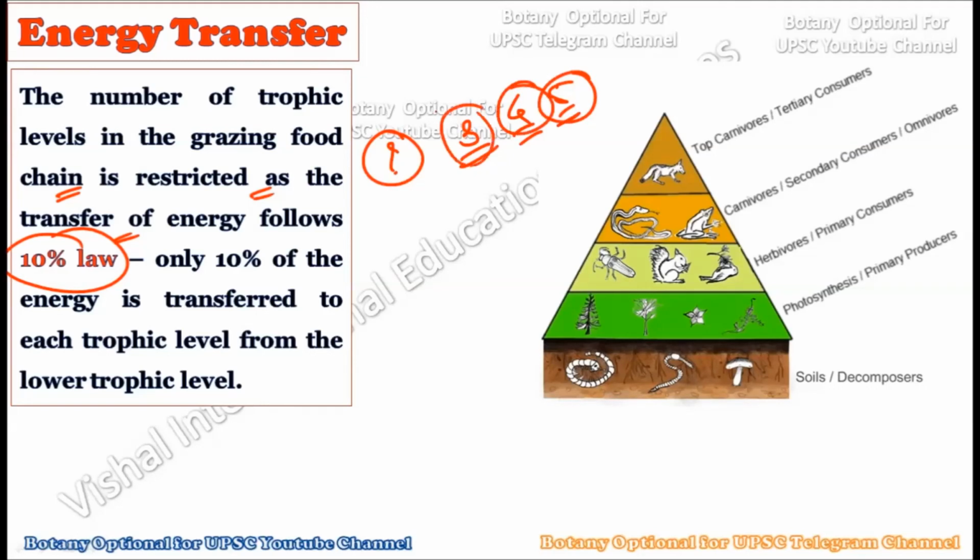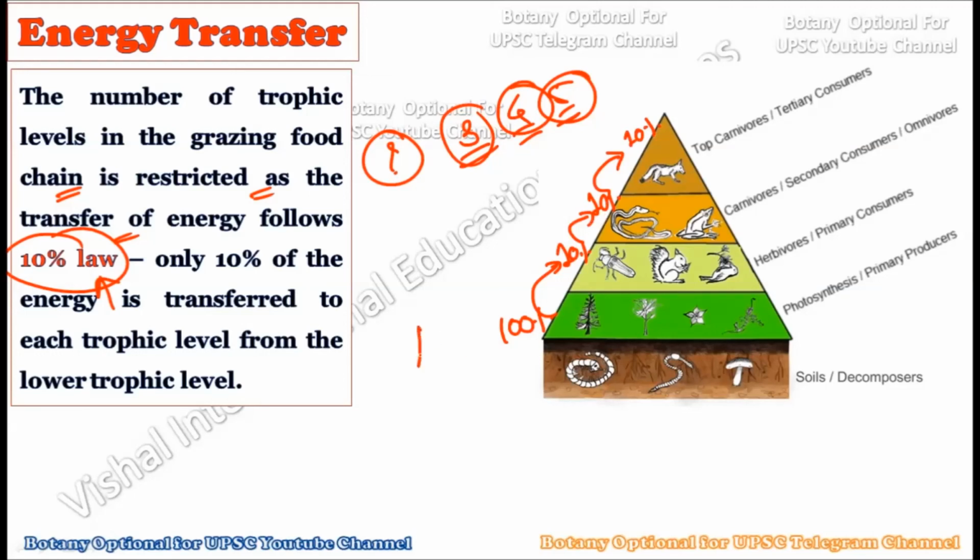Okay, we cannot have the trophic levels maximally. Now why can we not have many trophic levels in one food chain or food web? Because the very basic reason is that the 10% law is there. Whatever energy is created at the first trophic level, 10% of it is going to transfer to the second trophic level, and out of this 10%, again 10% is going to the third trophic level, and out of this 10% of the third trophic level, 10% is going to be found at the fourth trophic level.